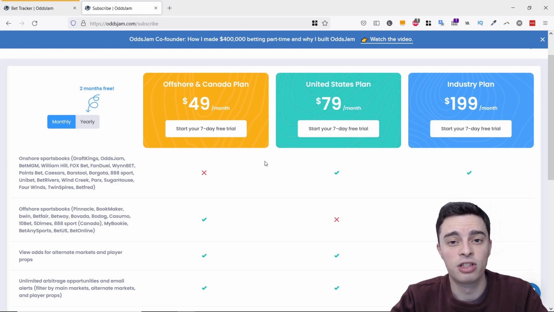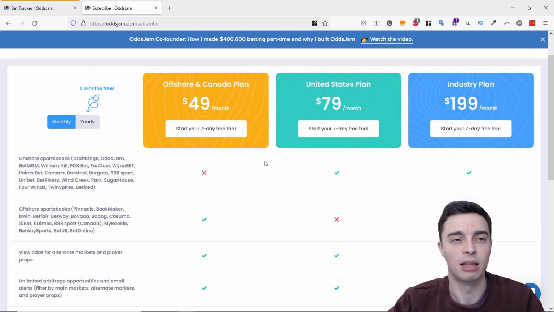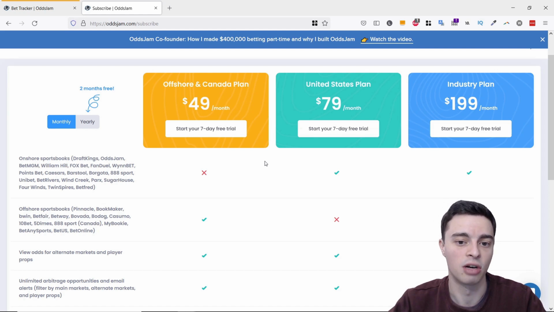So that pretty much covers the OddsJam software. I quite like it. I think at the moment it's the best arbitrage betting software and value betting software available in the US. I like their interface. I like that they cover a lot of bookmakers. I like that they include middles and also value bets as well. There's a lot to like with this software, and I'm quite excited to watch them grow and as they add some new features as well. I'd like to see them improve their arbitrage betting calculators a little bit, as I mentioned earlier, and perhaps tidy up one or two things. But other than that, the software is really quite good. And I think it's definitely worth your attention and worth giving it a go if you are in the US or Canada and are looking at doing some profitable sports betting.